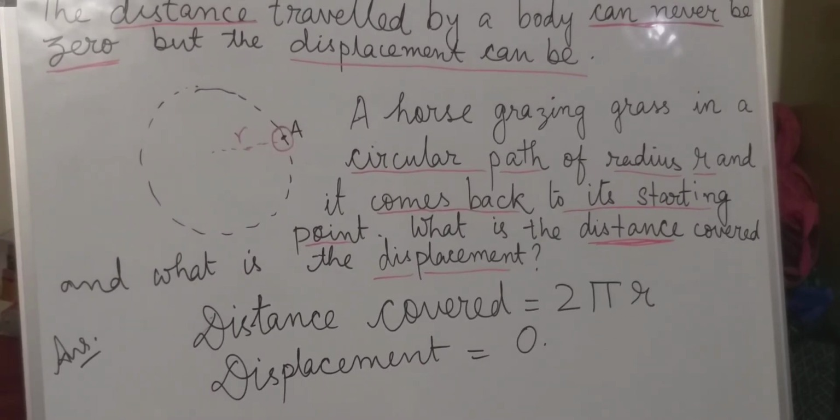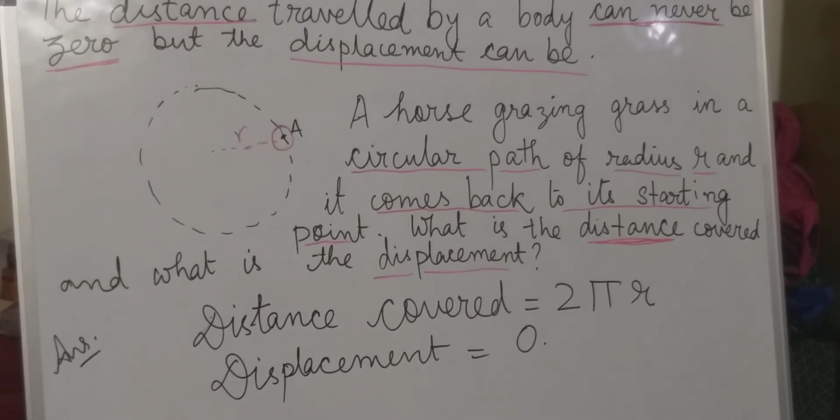It's written that a horse, question is, a horse grazing in a circular path of radius r, and it comes back to its starting point. So a horse is grazing grass in a circular path of radius r. Suppose it starts from point A, and then after he completes his journey, he comes back to point A. Now what is the distance covered and what is the displacement?